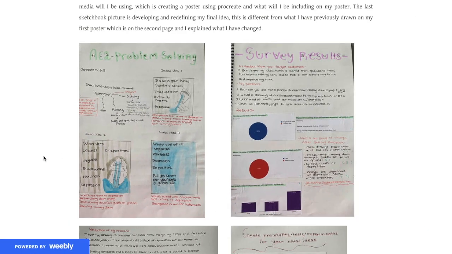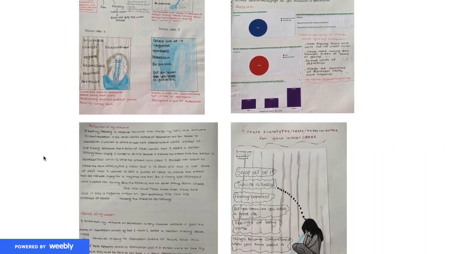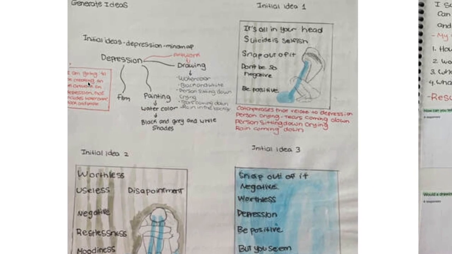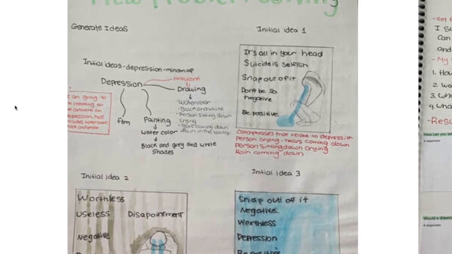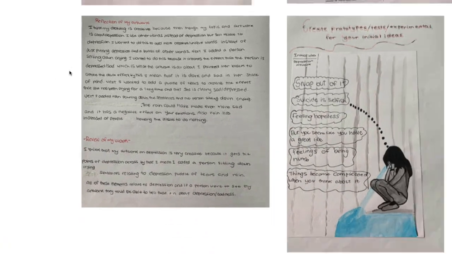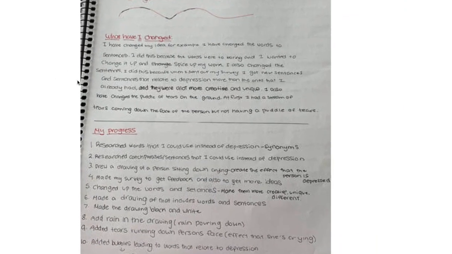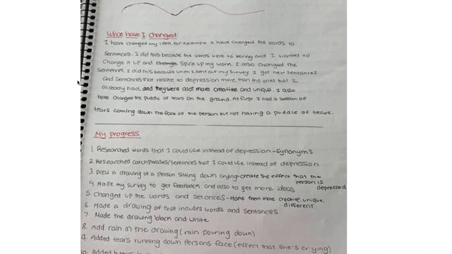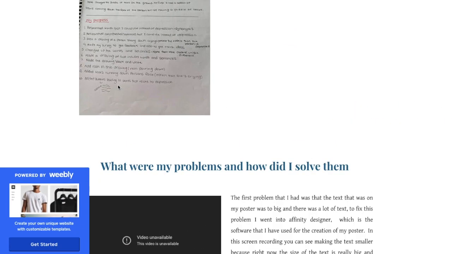I have some sketchbook images. This is what the process of my research looks like. So I have some sketches and surveys. These are my initial sketches, what I thought at the beginning. And then I also have some analysis, what I changed, and then my process.